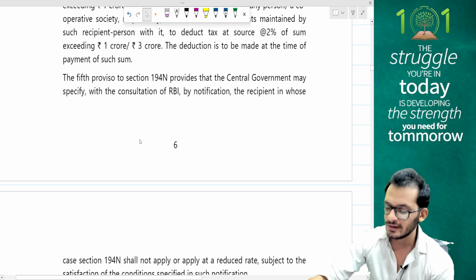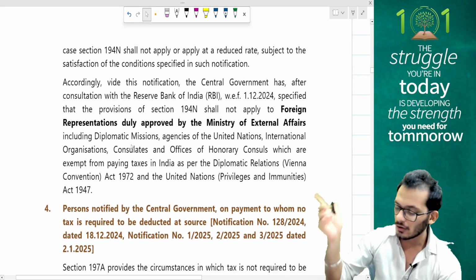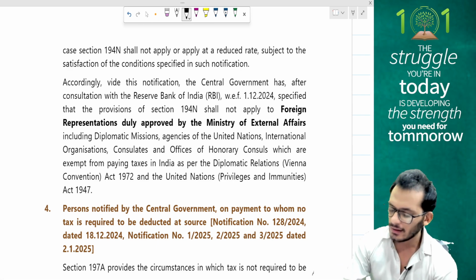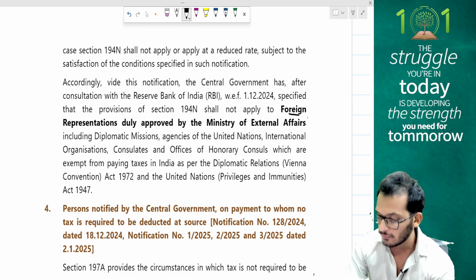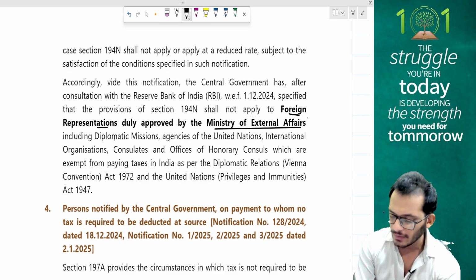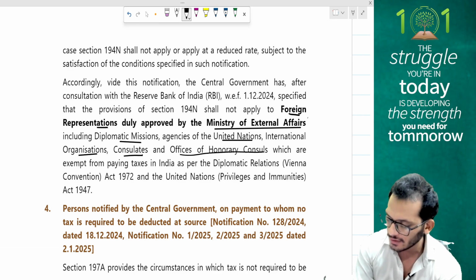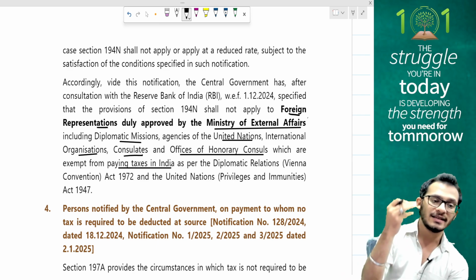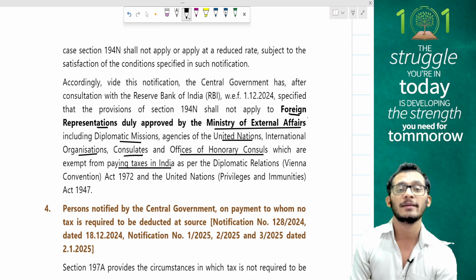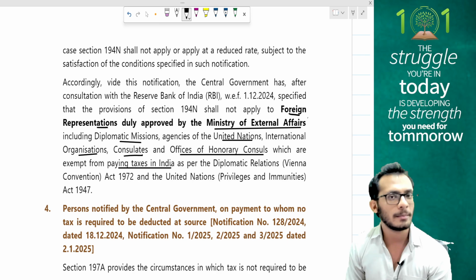Fifth proviso of 194N requires that central government can give special exemptions to people who will not be liable for TDS. According to this, they have clarified that now no more section 194N will apply to foreign representations duly approved by the Ministry of External Affairs, including diplomatic missions, agencies of United Nations, international organizations, consulates, and offices of honorary consuls, which are exempt from paying taxes in India. So if you are an entity which is anyway exempted to pay tax in India, there is no requirement for me to be deducting TDS under section 194N just because you are withdrawing money from your own bank accounts.